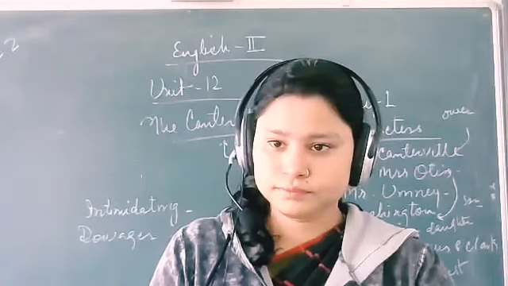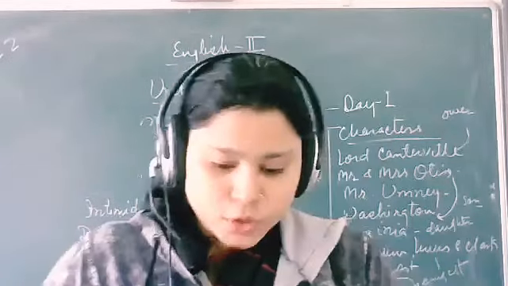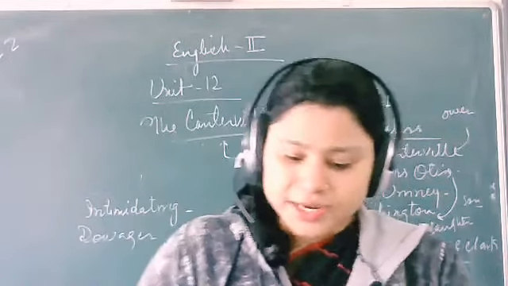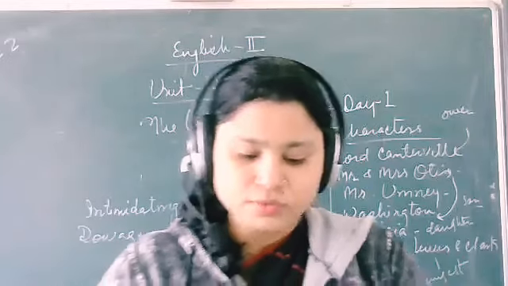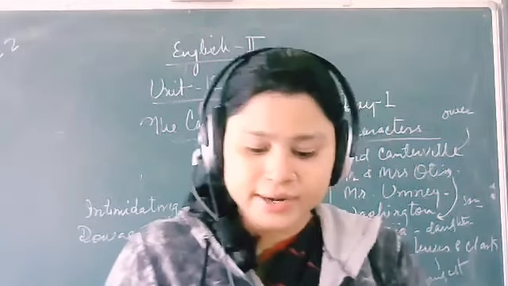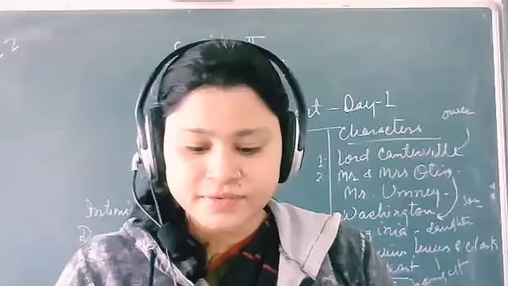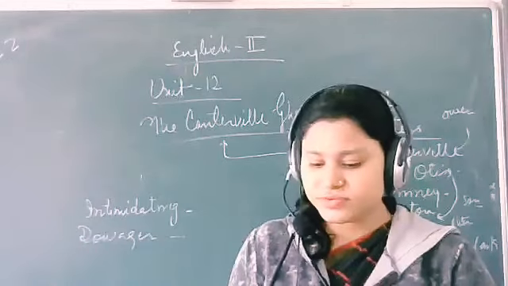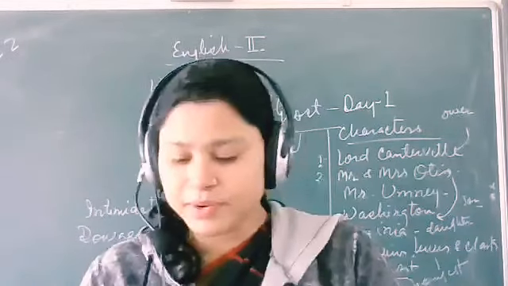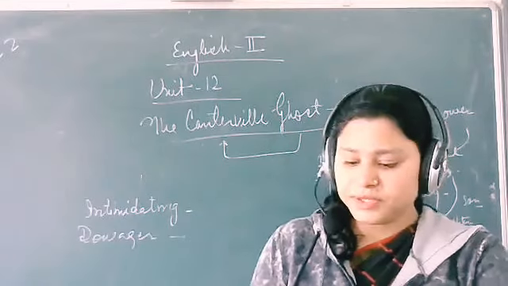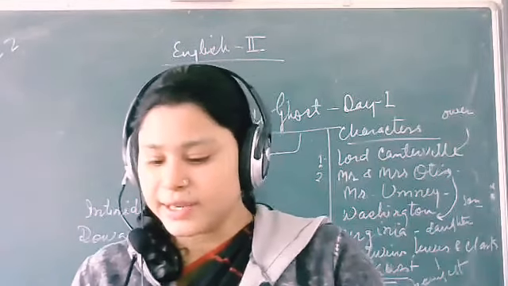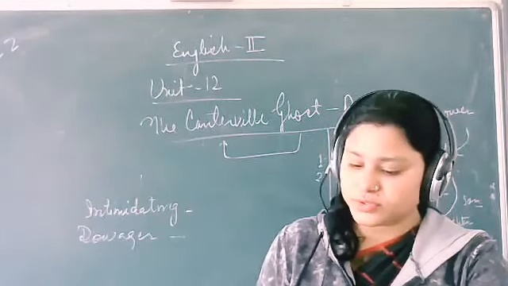See, Oscar Wilde was an Irish writer, poet, and dramatist who was famous for his wit and flamboyance. His most famous works include The Happy Prince and Other Stories, The Picture of Dorian Gray, Lady Windermere's Fan, and The Importance of Being Earnest.